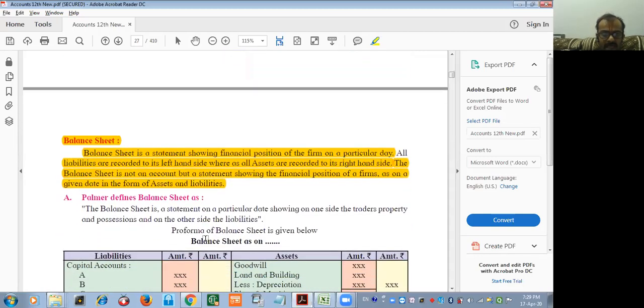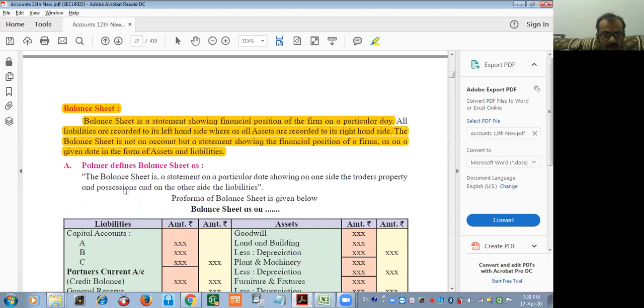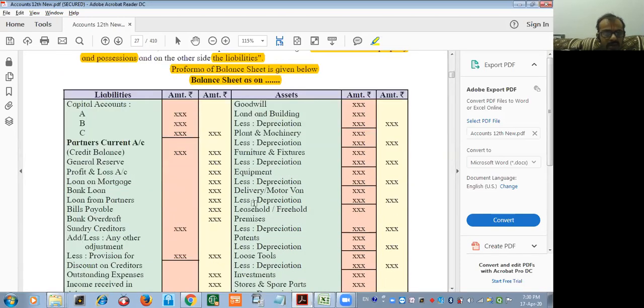Palmer defines balance sheet as follows: the balance sheet is a statement on a particular date showing on one side the trader's property and possessions and on the other side the liabilities. Not a personal liability and asset, but the trader's, meaning the firm's. Pro forma of a balance sheet. So what is the pro forma? We'll check it out one by one.